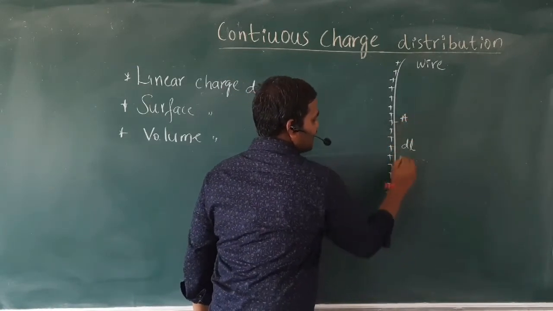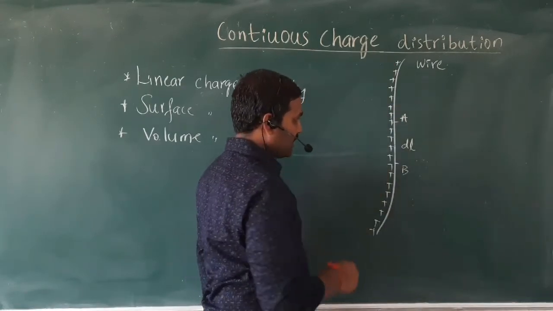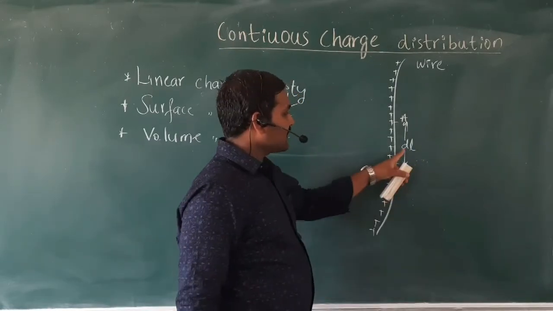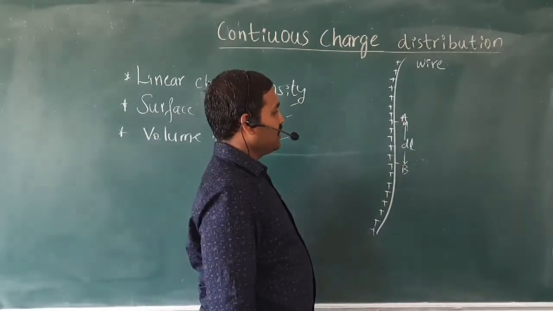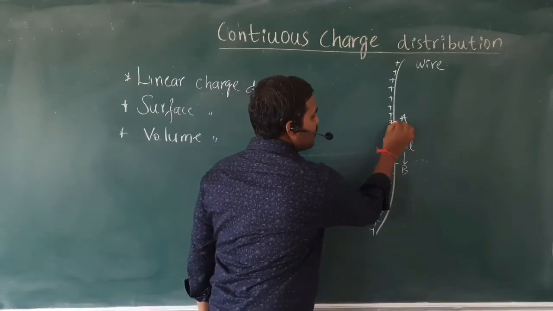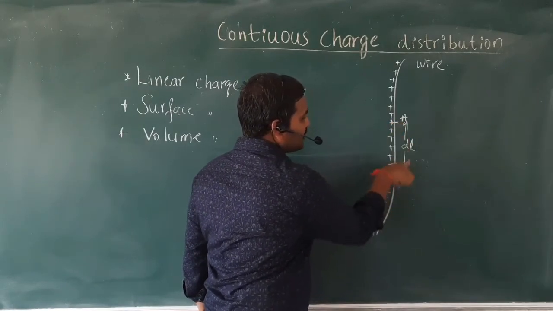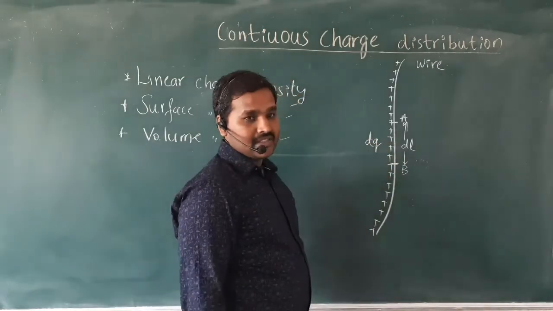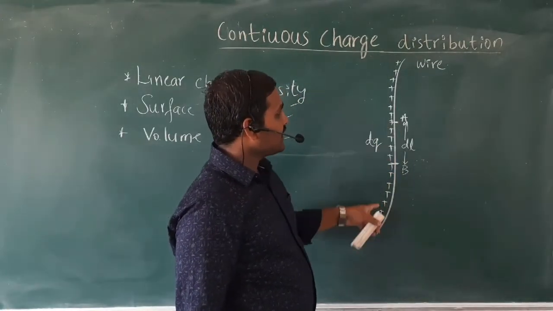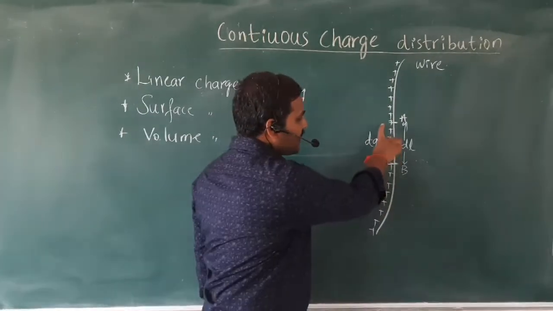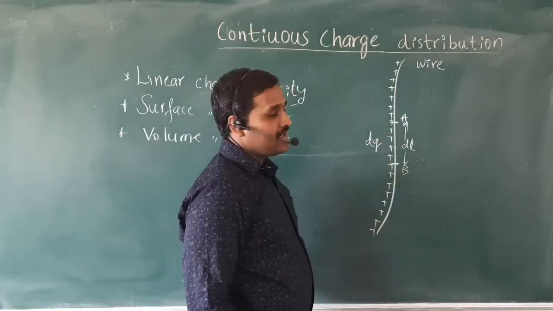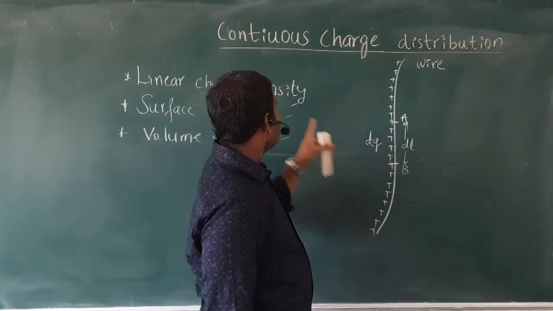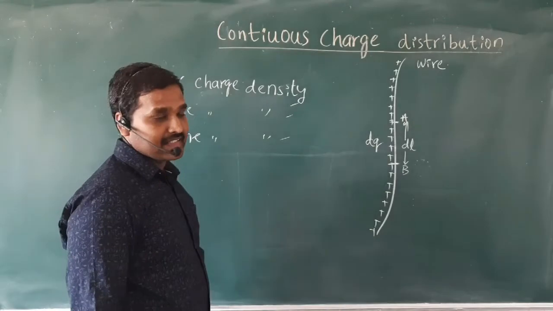Let us say I consider a very small segment of this wire. That segment is A to B. Let dl be the length of A to B. The charge present on the wire for the length of this segment AB, let that charge be dq. Is it clear? So instead of considering all the charges, I will consider a very small part of that, and then consider the charge present on that part. That will define the linear charge density.